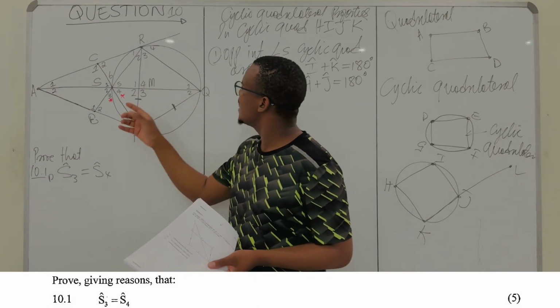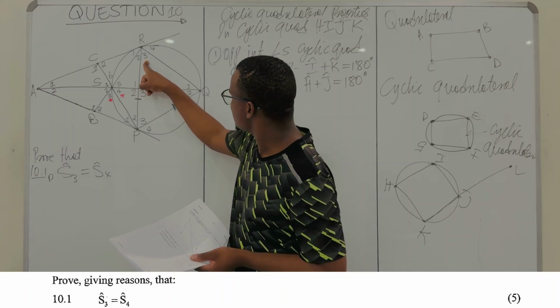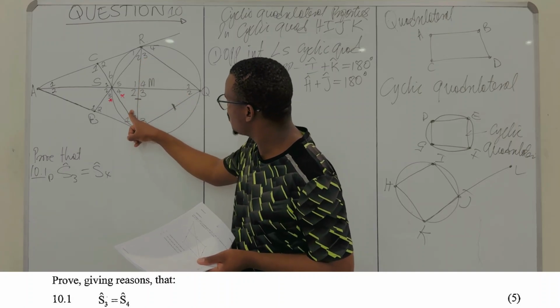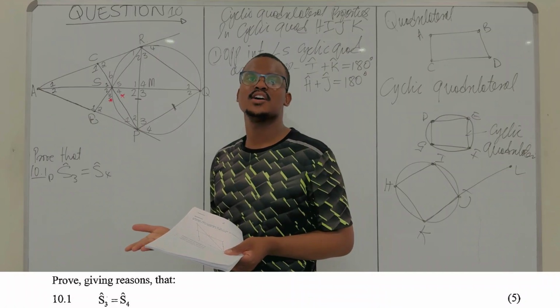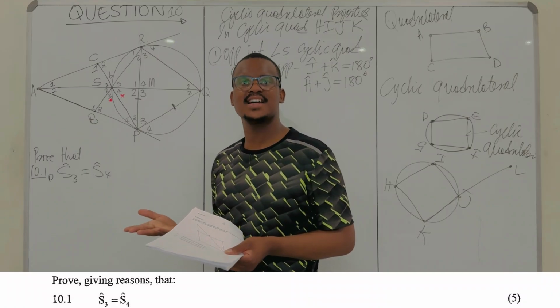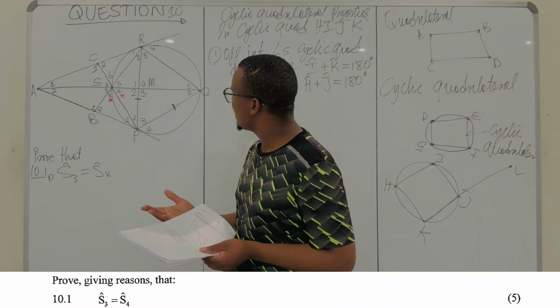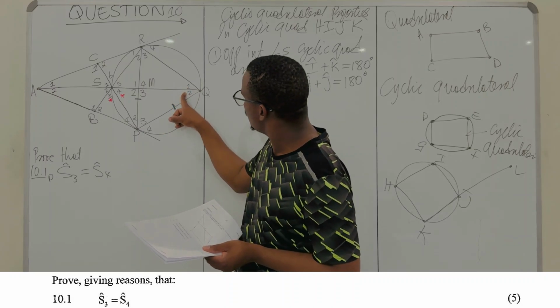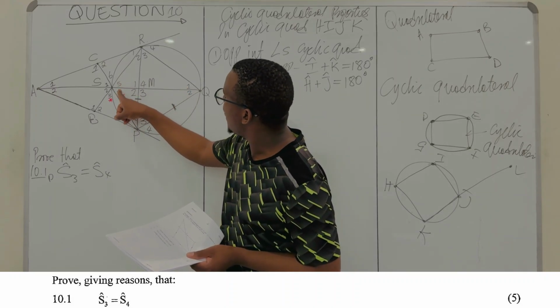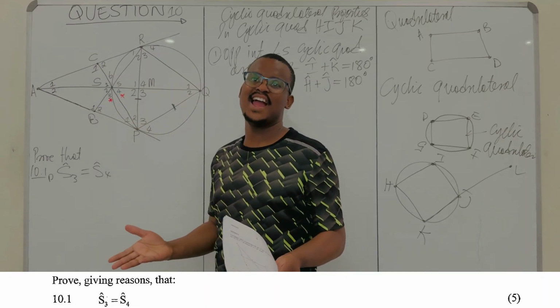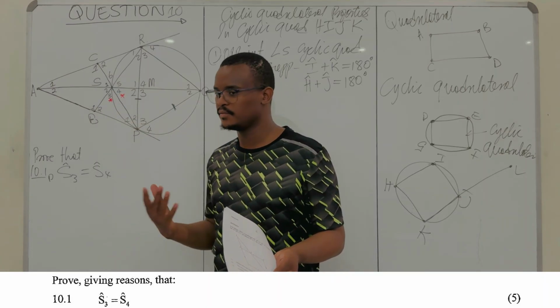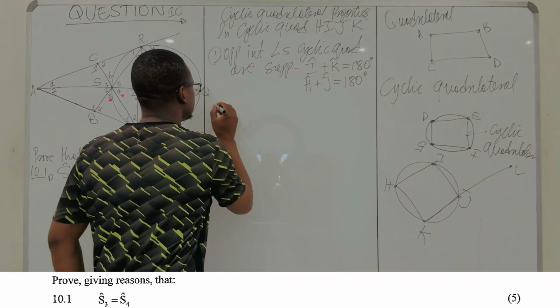Which means in this case you can say R2 plus R3 plus P2 plus P3 is 180 degrees, because these are opposite angles of a cyclic quadrilateral. In that case, you can say Q1 and Q2 plus S5 and S4 should also be 180 degrees, because those are opposite angles of a cyclic quad. Fine. That is property number one.